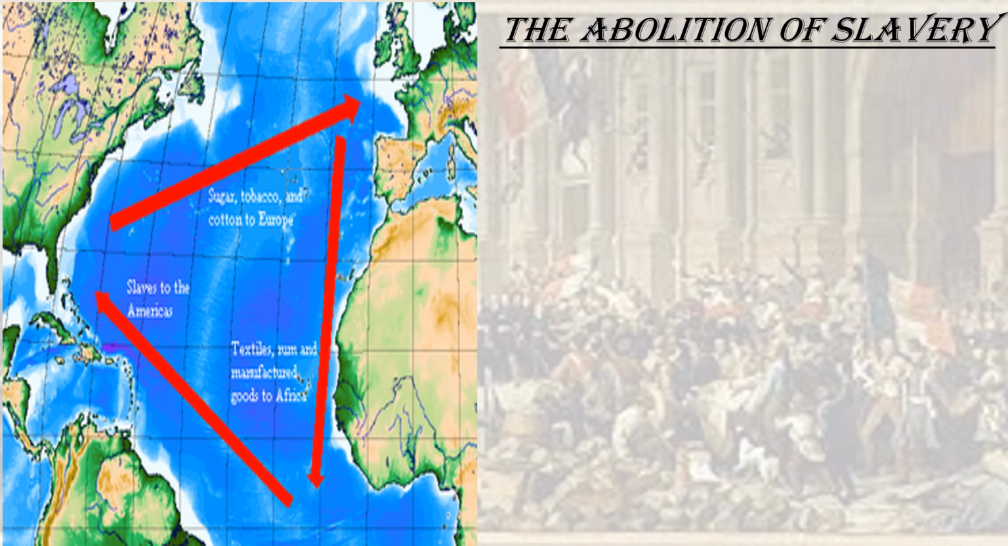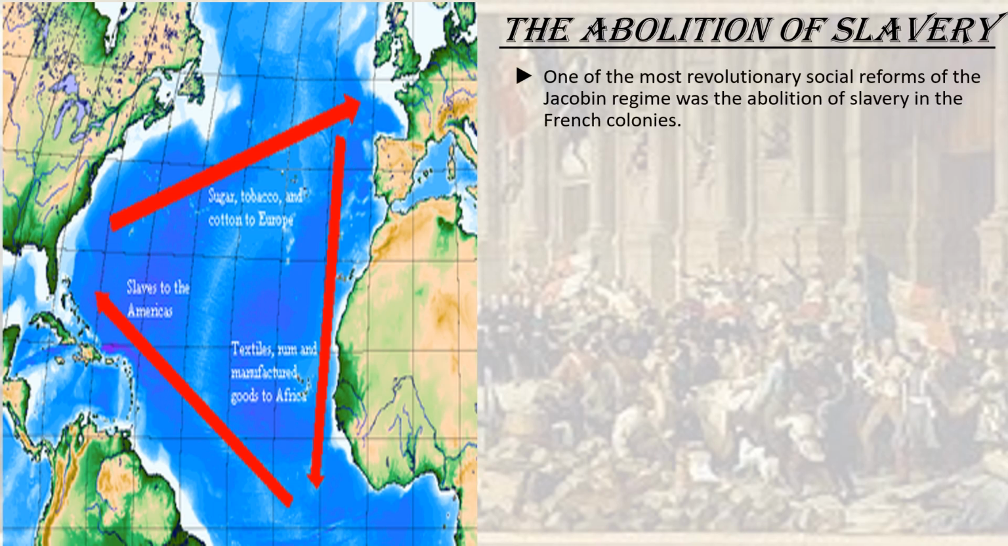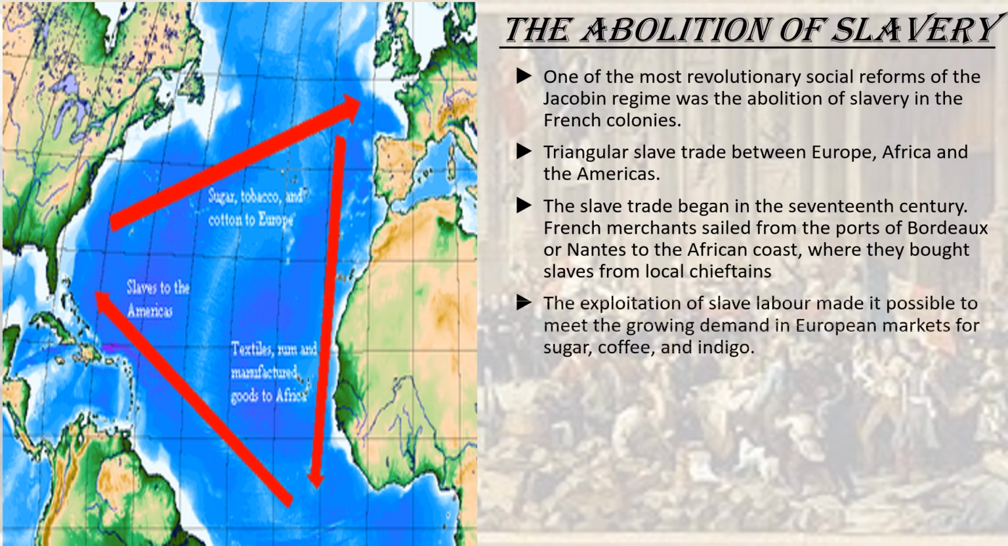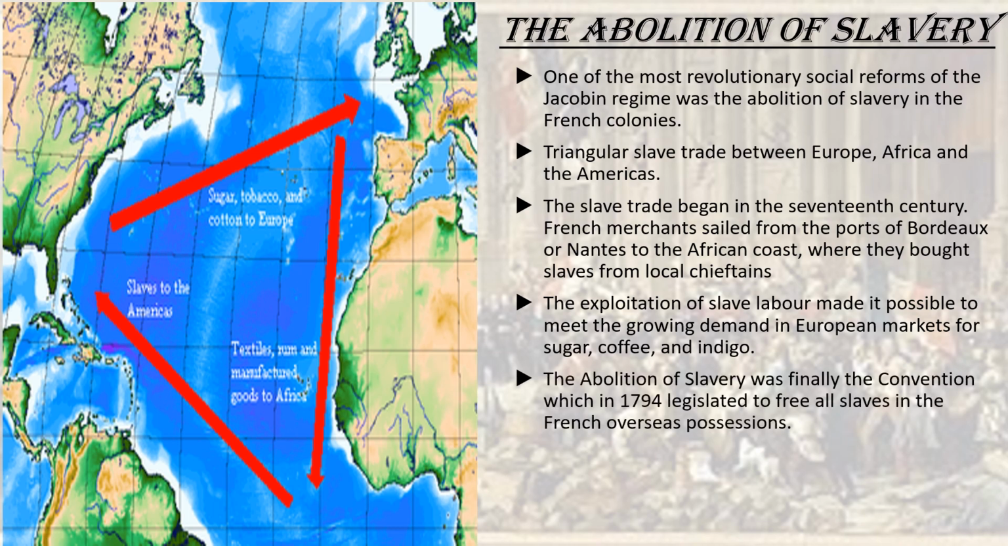During the 18th century, there was hardly any condemnation of slavery in France. In 1794, the Convention legislated the liberation of all slaves in French overseas possessions. After 10 years, Napoleon reintroduced slavery, which was finally abolished in French colonies in 1848.